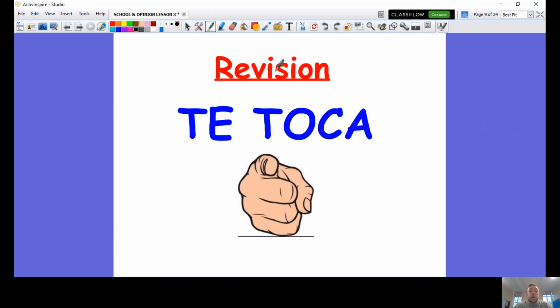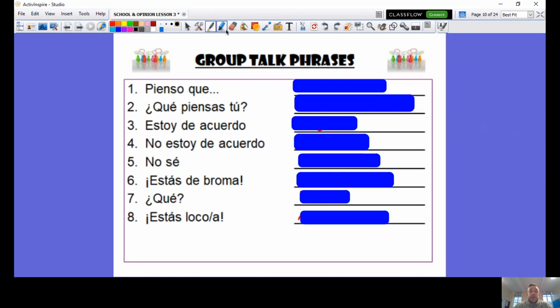Okay, ahora tenemos otra revisión. We have another revision. Here are some of our key language pieces. This is going to enhance our writing. We have, my turn, your turn. Let's go with this one.